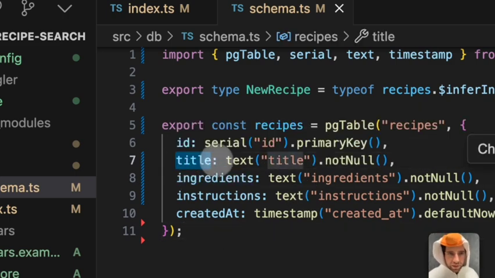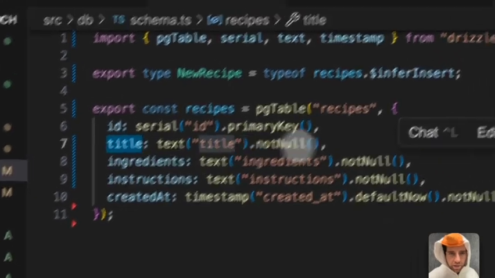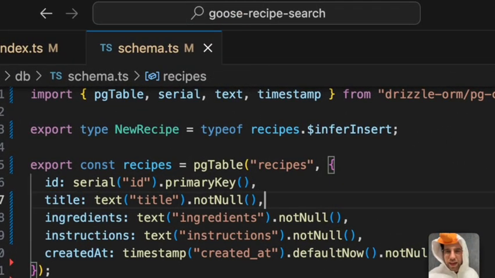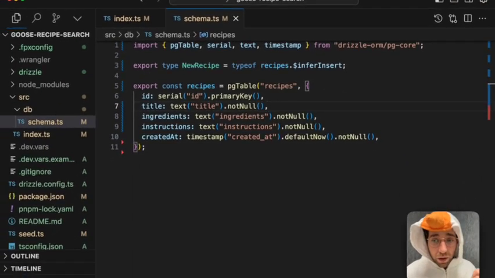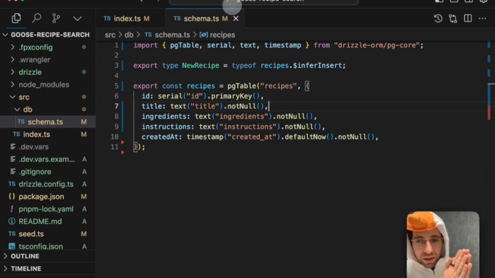I want to make vectors from every single title for every single recipe in the database. And then, if the user looks up pasta, I want to make a vector out of their search, so a vector for the word pasta, and then compare that vector to all of the vectors for the titles of recipes in the database and find the most similar ones. And that's just math. We'll use something called cosine similarity, but we don't need to worry about that for now.